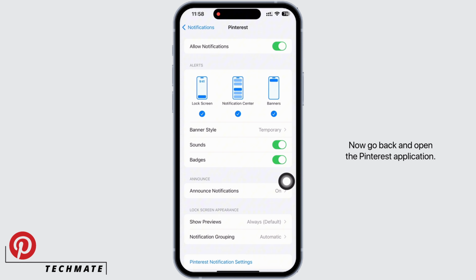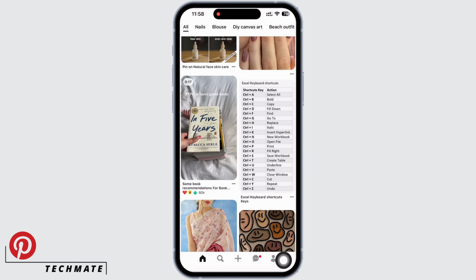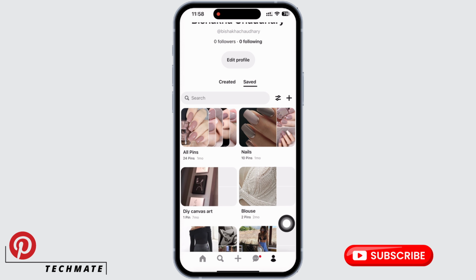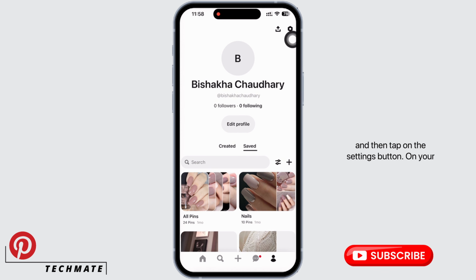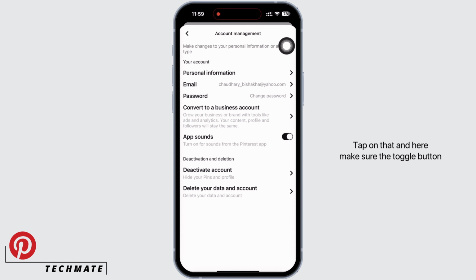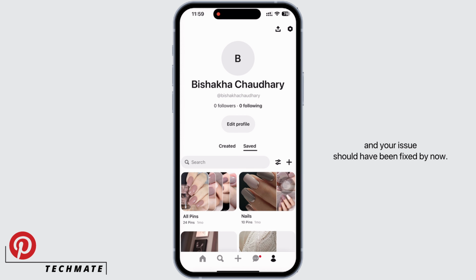Now go back and open the Pinterest application. Here, tap on your profile icon on the bottom right of the screen and then tap on the settings button. Under account, you will see the option for account management. Tap on that and here make sure the toggle button for app sounds is toggled on, as this will turn on sounds from the Pinterest app and your issue should have been fixed by now.